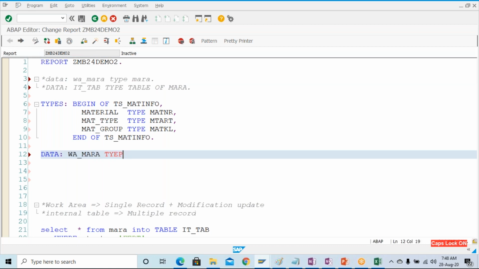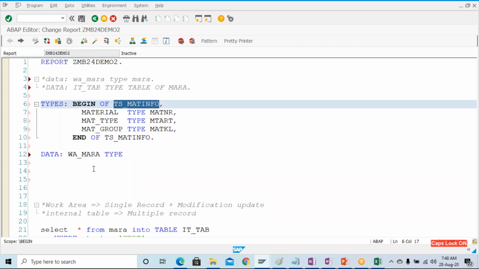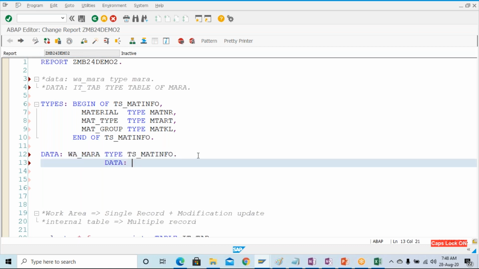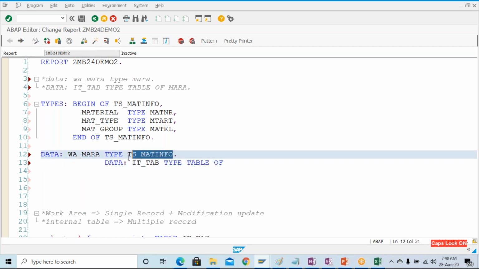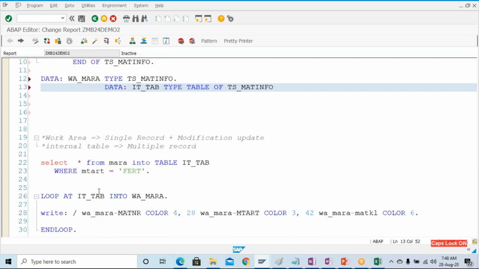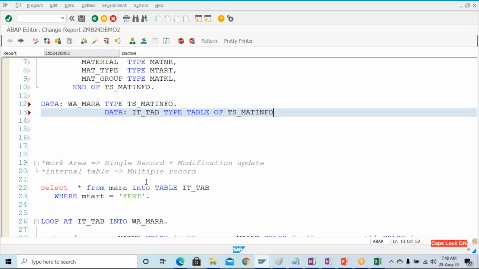So type, give this a structure name. So what kind of work area should this be? This work area should be of this structure type. And now for the data, I'll have to give the it underscore tab type table of what? This structure. And now I want to fetch only 3 records.